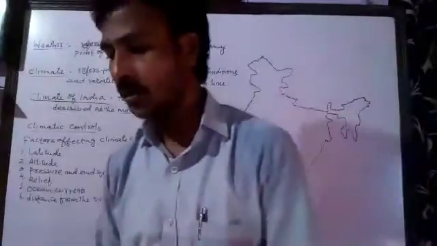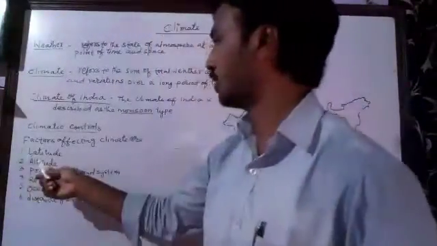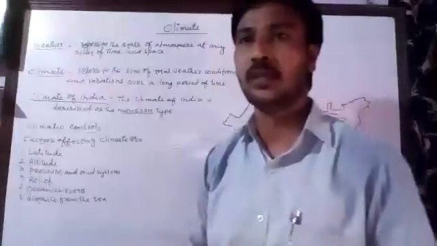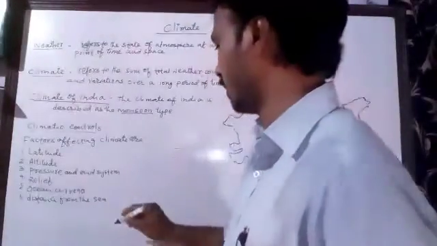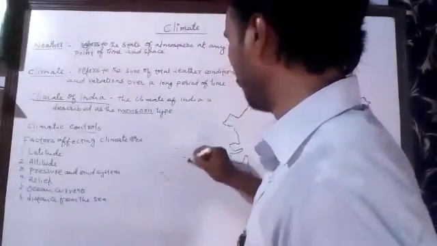Next thing is the altitude. The second factor is the altitude. Altitude refers to the height of a place.